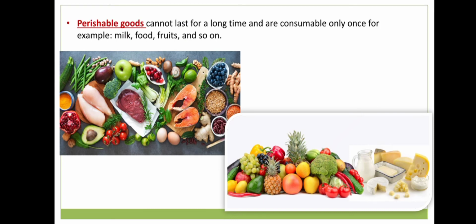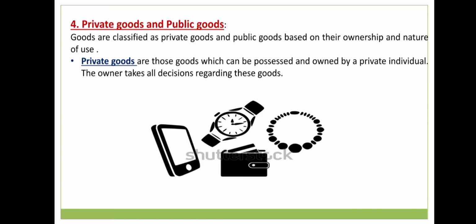Now let's see another type of goods. Private goods and public goods. Goods are classified as private goods and public goods based on their ownership and nature of use. Now let's see what are private goods. Private goods are those goods which can be possessed or owned by a private individual. The owner takes all decisions regarding these goods. In the picture we can see a watch, wallet, bracelet or a phone.